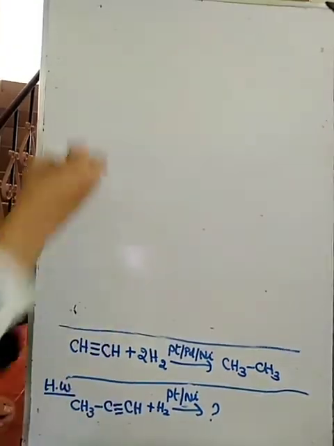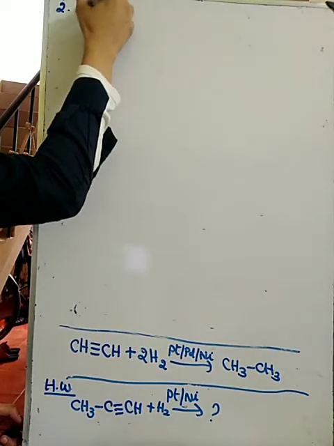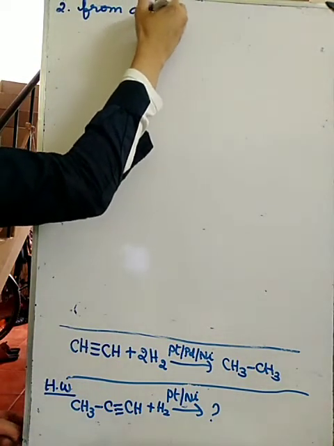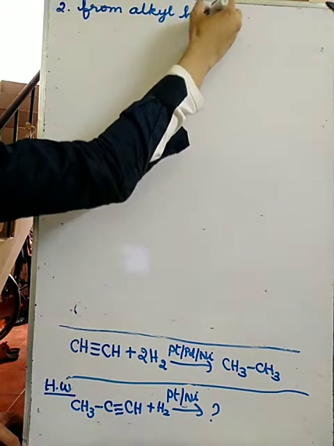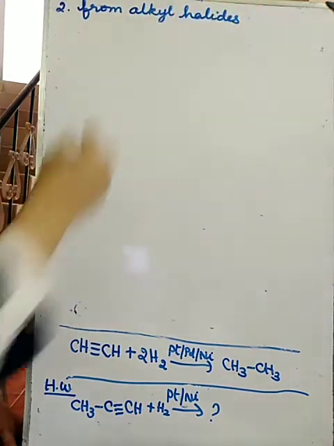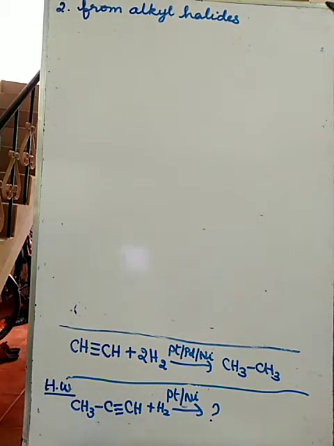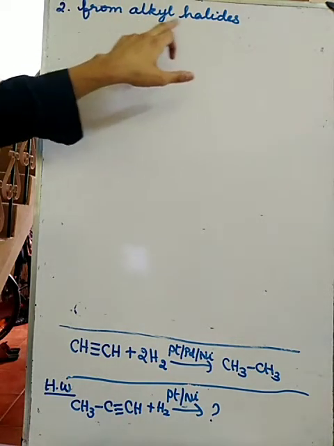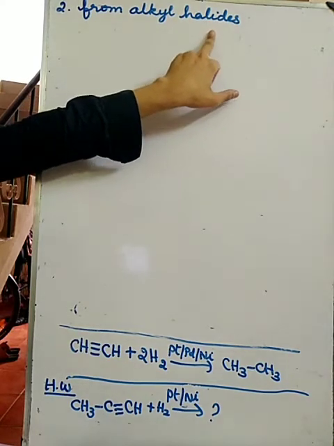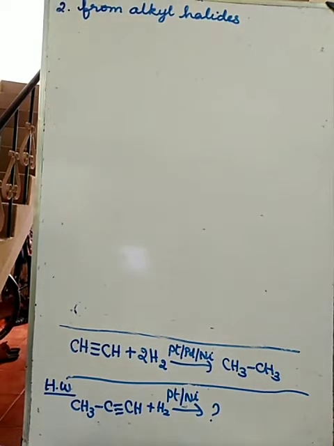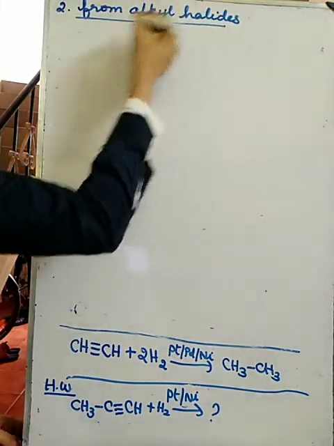Okay. So next, preparation from alkyl halides. Alkyl halides means what? It will have an alkyl group along with halogen. From that we are going to prepare the alkanes.